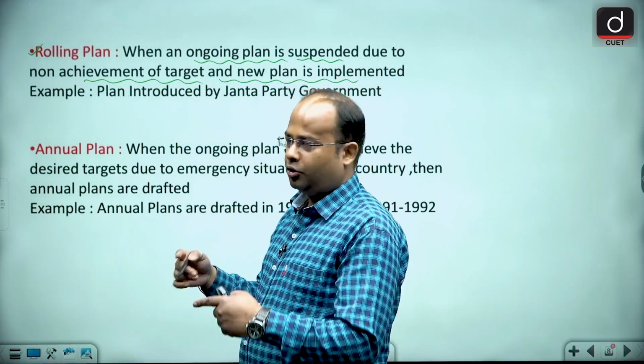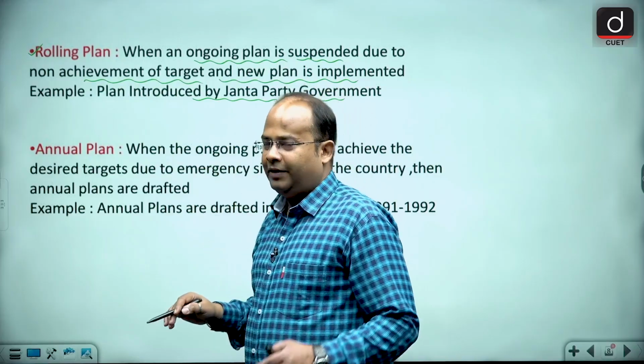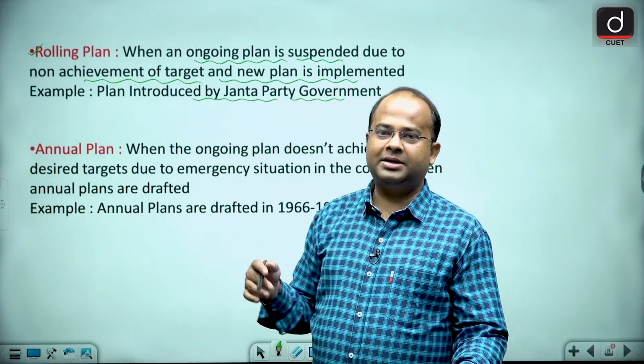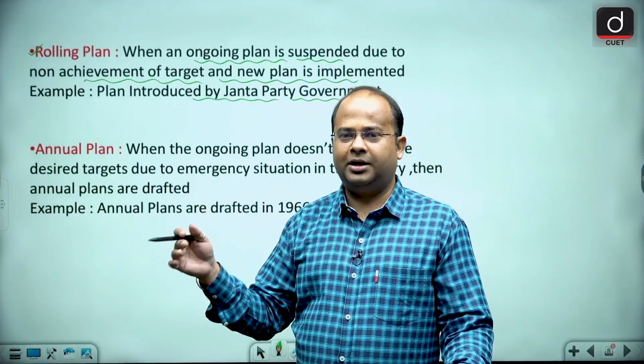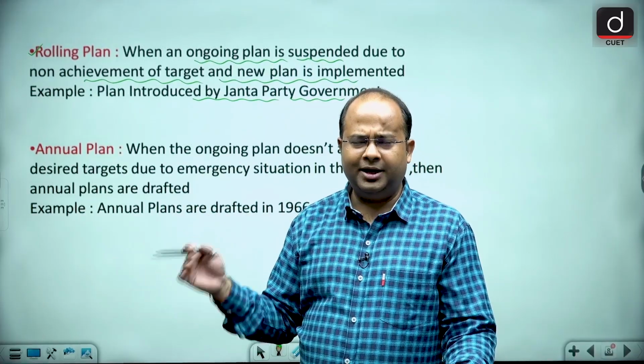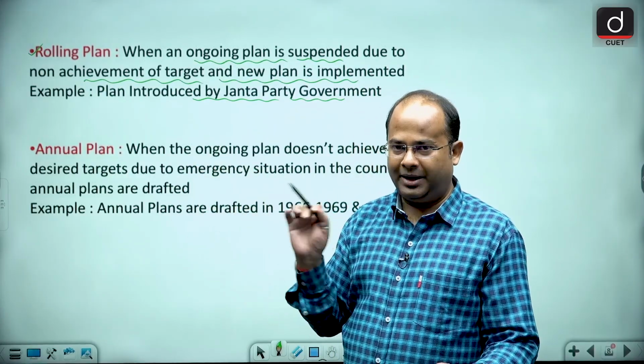It was introduced by the Janata Party government, from 1977 till 1980, when they stopped the 5-year plan and started making annual plans.